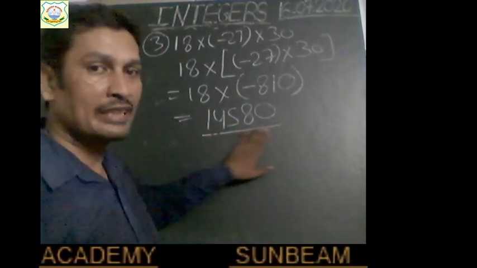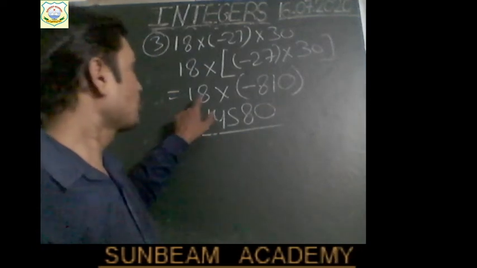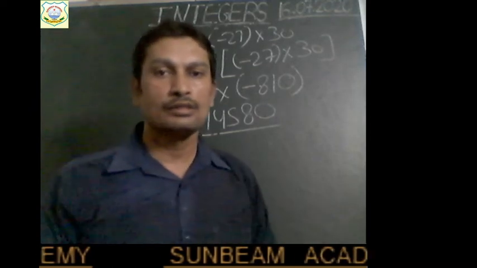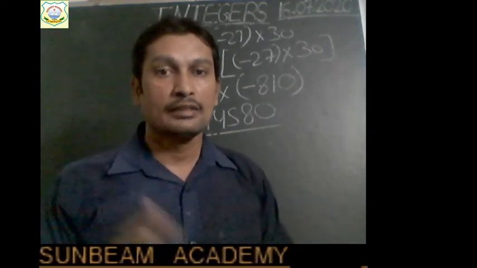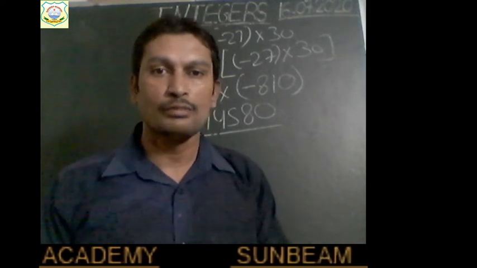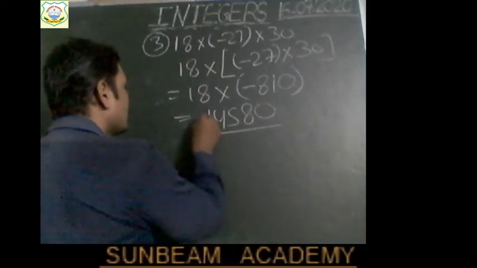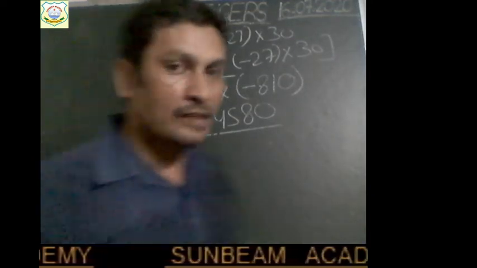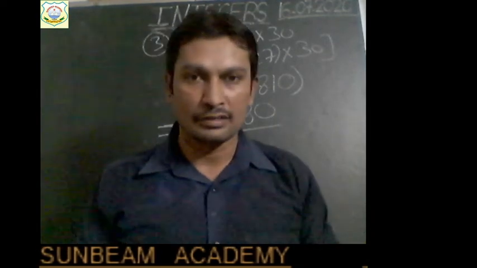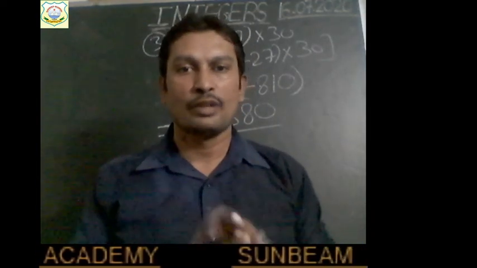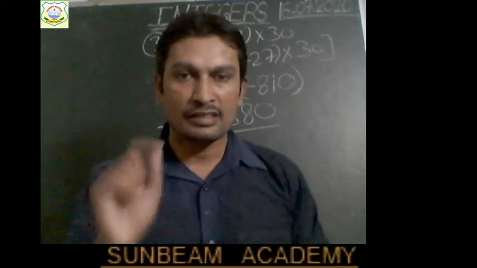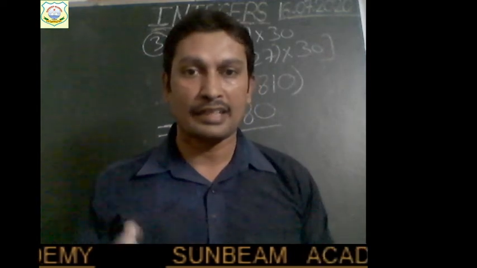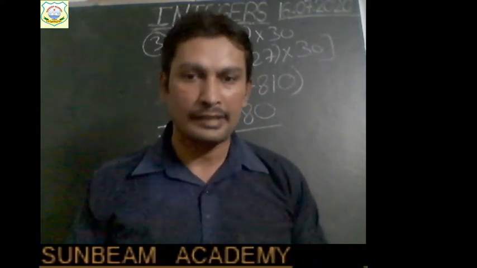And will this be positive or negative, children? Write the sign now. We are multiplying a positive integer with a negative integer. Signs are opposite. So their product will also be negative. Plus into minus is equal to minus, right? So here you have to put the minus sign. Throughout this chapter, children, always take care of the sign. Okay? If your sign is wrong, then your answer will be wrong, right? So for a single sign, your whole answer will be wrong. So children, take extra care while putting your sign, right?